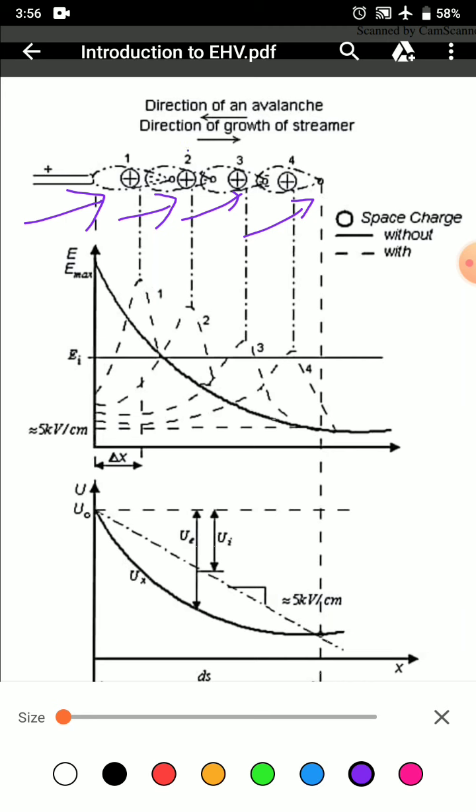The direction of growth of the streamer is shown towards the right side for the positive rod plane electrode, and the direction of an avalanche towards the left side. In the case of the negative rod plane electrode, the directions are reversed. The growth of the streamer moves towards the left while the direction of an avalanche moves towards the right.